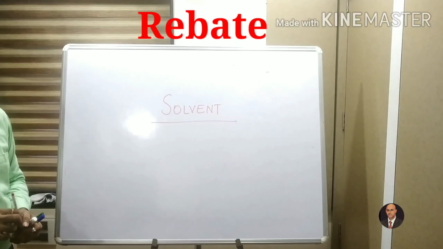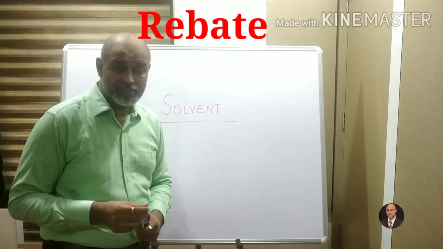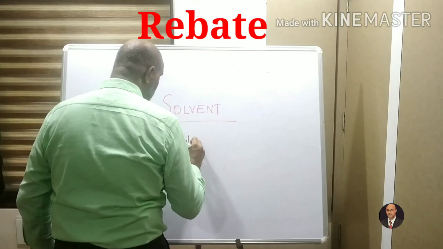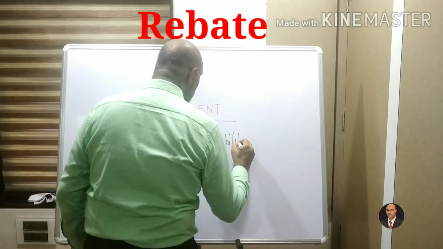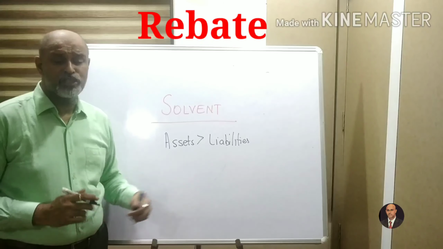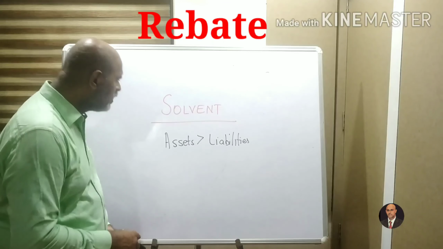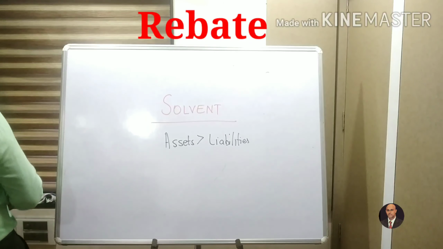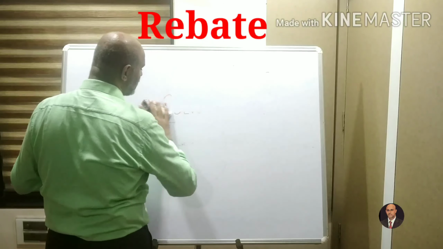As the very word solvent means, the person is in a good position. His assets are greater than his liabilities. So this person is considered to be a solvent person and he can pay off all his debts because he's got assets which he can dispose of and pay off his debts. So that was solvent.